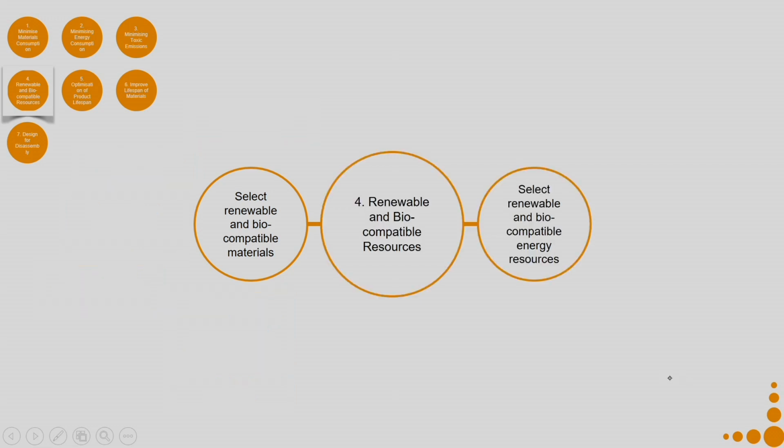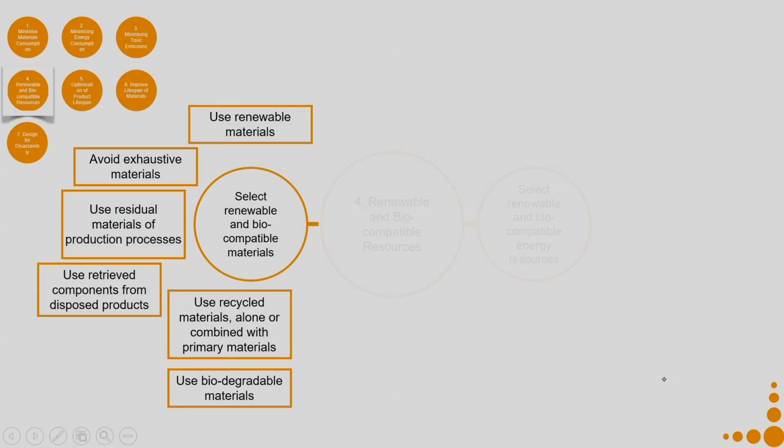Use biodegradable materials. If you use biodegradable materials, you have to also consider under what circumstances they biodegrade. Say for example, those will biodegrade only when I put them under the right composting situations, then you might have to also create a way in which all those biodegradable materials can be collected back from the consumer and composted. If that does not happen, then the whole purpose of using biodegradable material will fail.